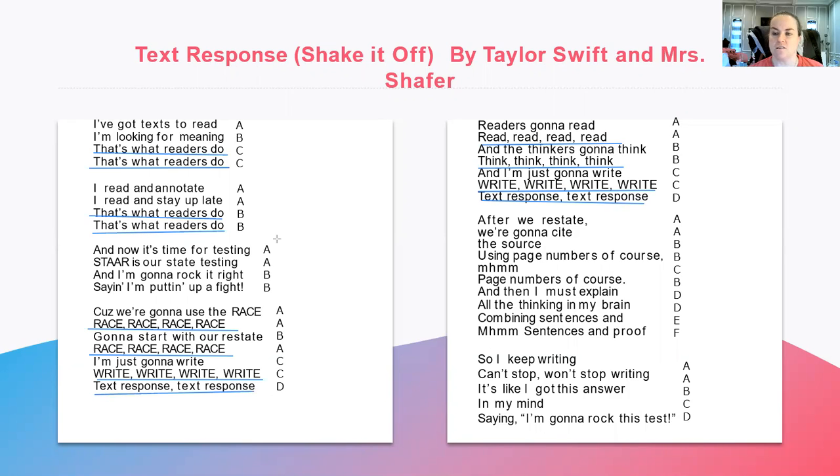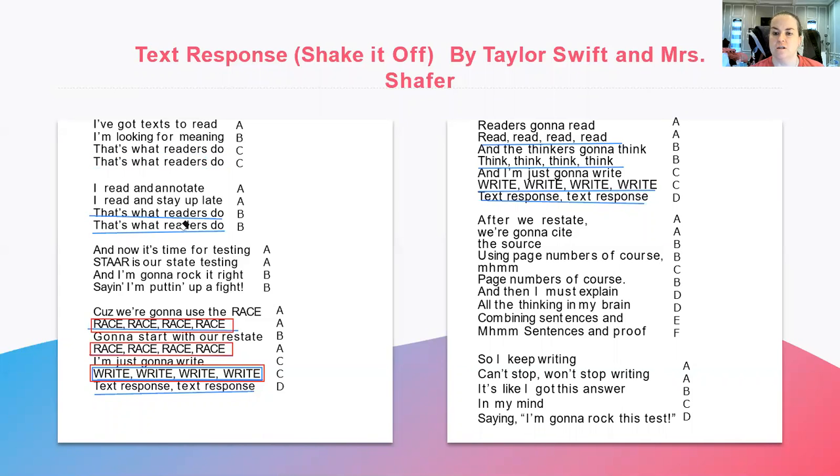If you'll also notice some of these lines are alliteration. Race, race, race. Right, right, right. Those are examples of alliteration. What do you think this poem is trying to teach us?